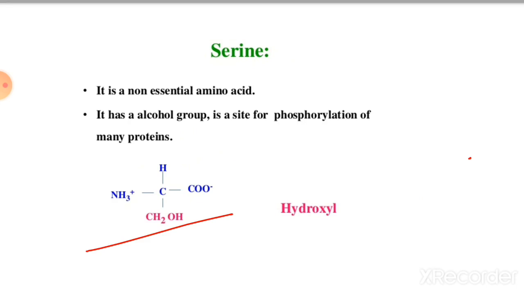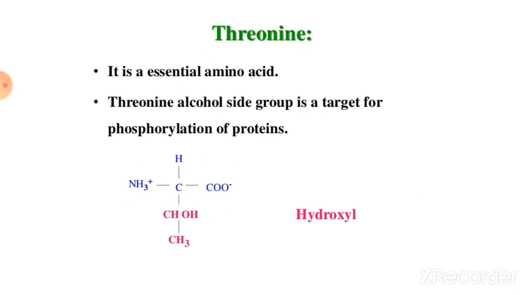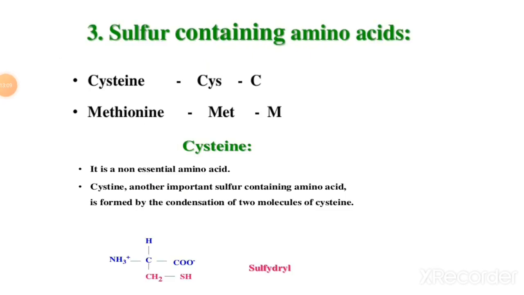Okay, next is threonine. It is an essential amino acid. Threonine has an alcohol in the side chain, that is the OH group in the side chain, targeted for phosphorylation of protein. Then sulfur containing amino acids. This is the most important type of amino acids. First is cysteine and second is methionine.